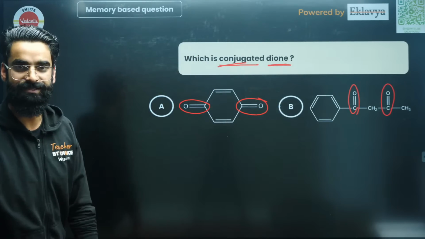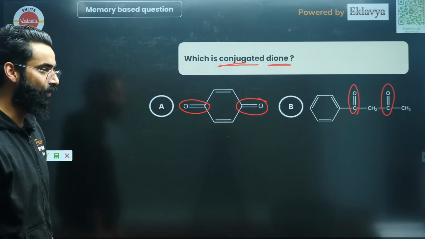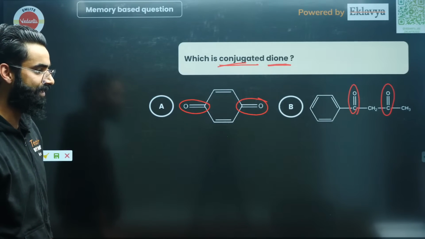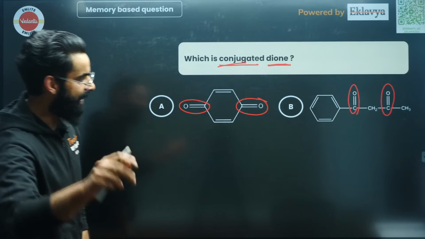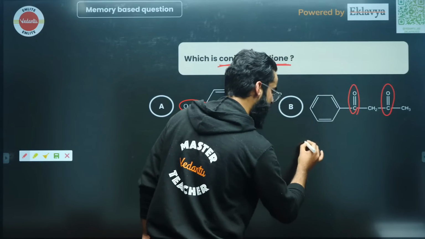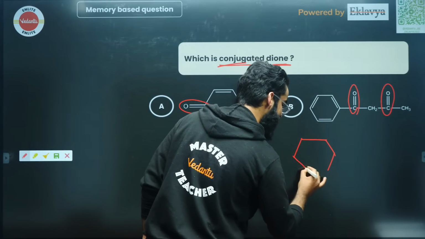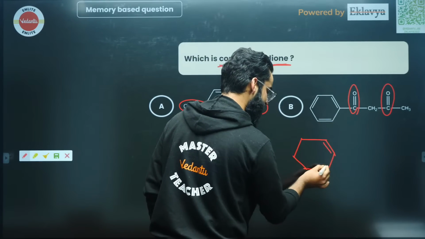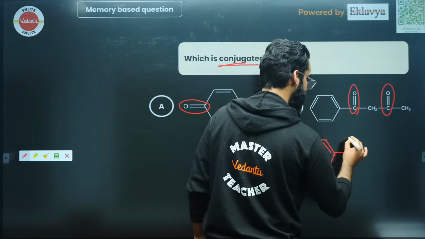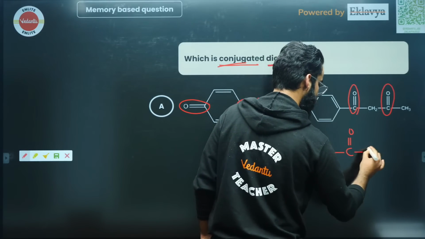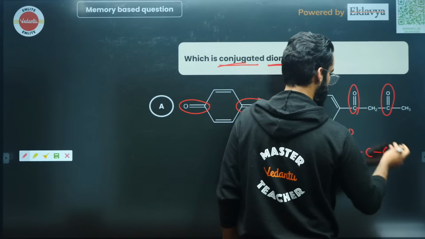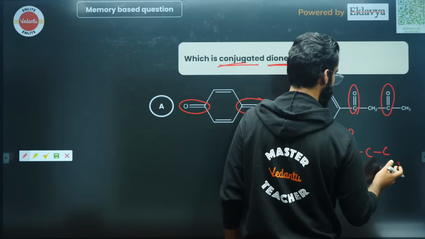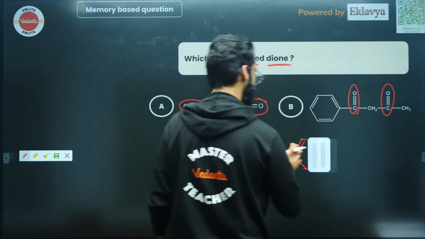Which is conjugated dione? Let me know first. I think the question would have been like this. Option B wouldn't have been like this. Option B would have actually been like this. Just a second, there is again some printing mistake over here. It should have been like this. No, it's correct only. Perfect.